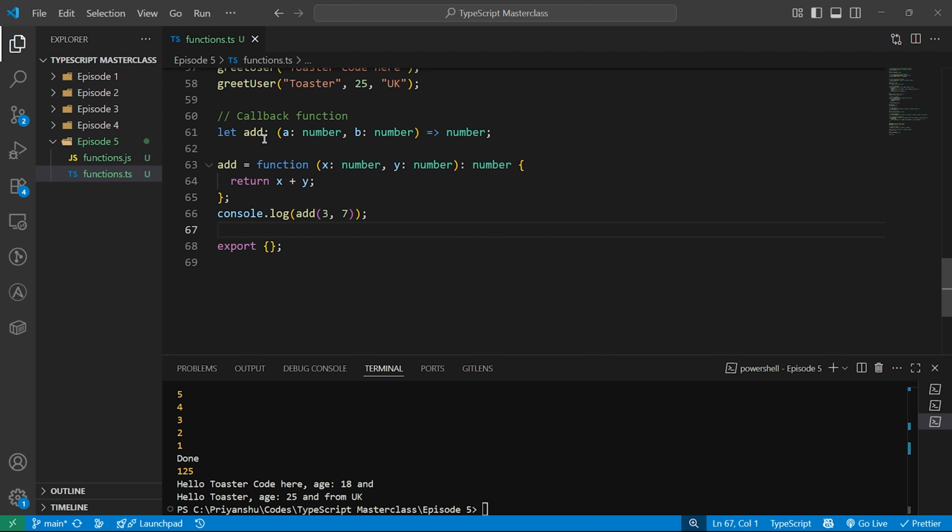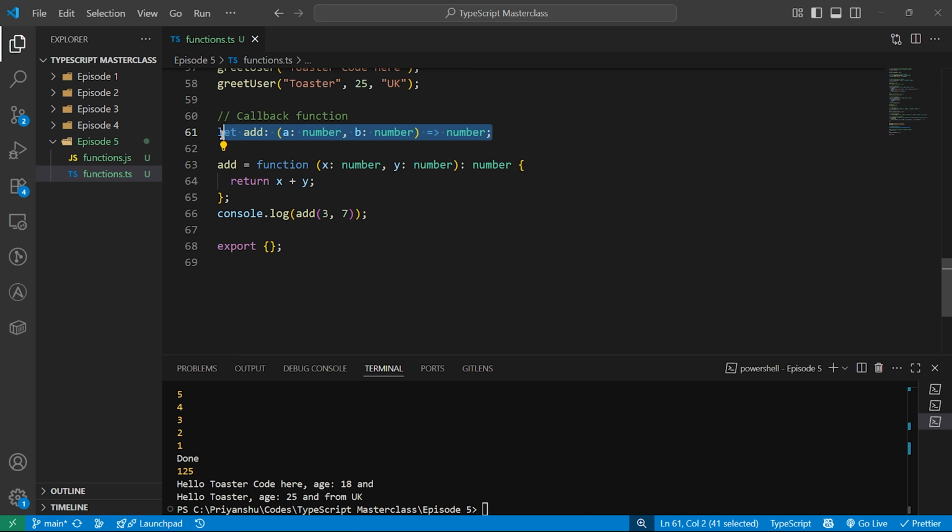Basically here a and b number, this is a function type. We have already seen what a type is in our previous video. This is how you write a function type. Then you can later assign any function matching that type. You can create another function which can match the same, doesn't matter. Think of it like sharing your Netflix password. As long as it works the same way, TypeScript doesn't care who owns it.